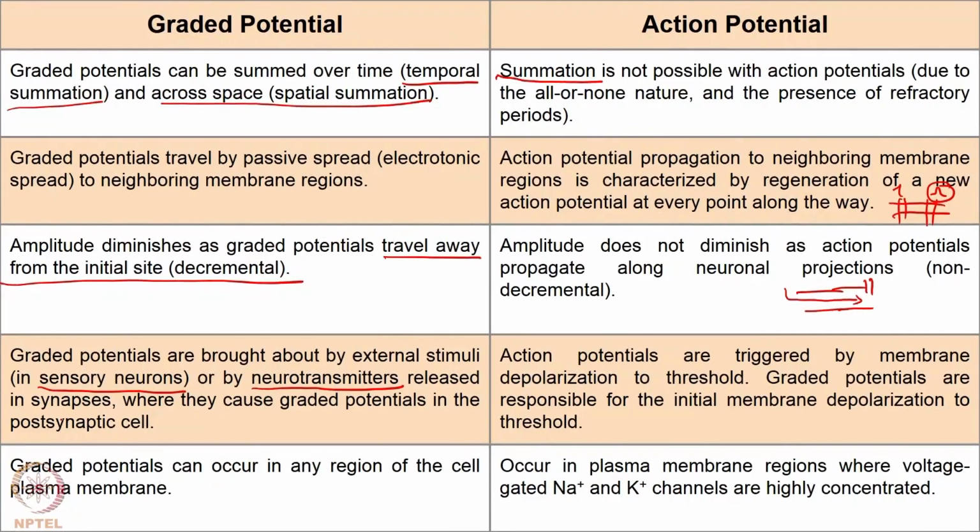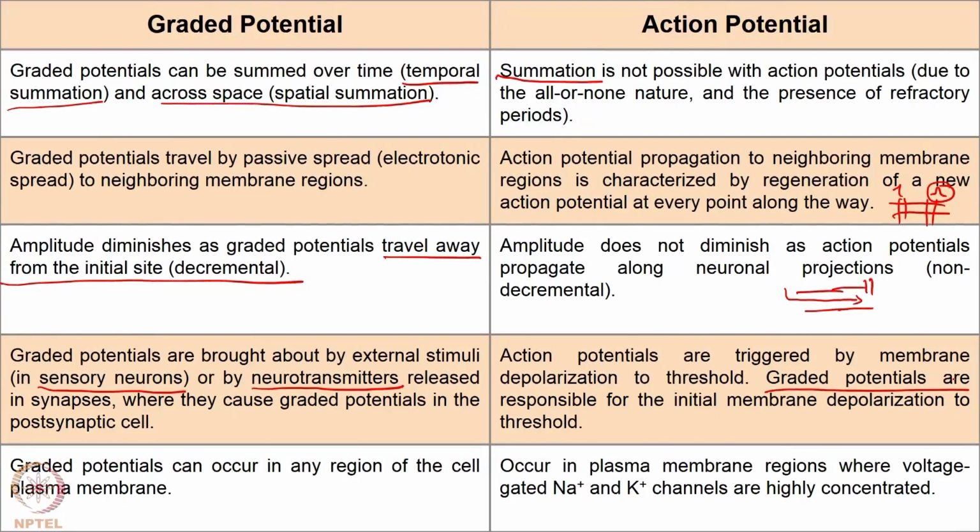So, what causes the voltage gated sodium channel to reach threshold? That may be graded potentials. Graded potentials possibly cause the initial trigger of action potential. After that, action potential travels from one point to another, or in other words new action potentials are generated along the direction of propagation, right.